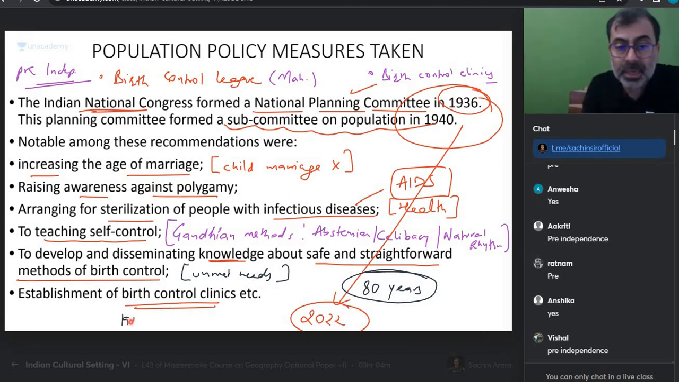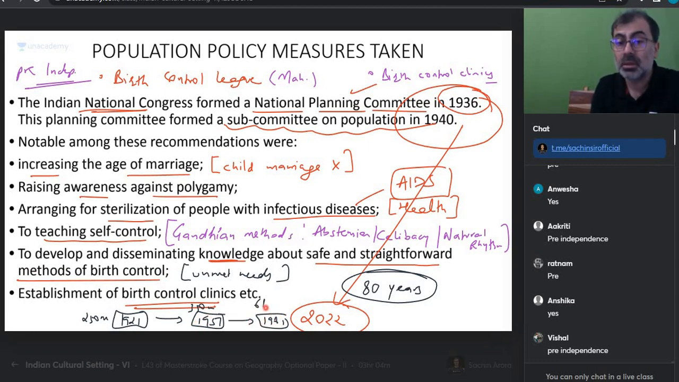Remember, pre-independence 1921, what was our population? 250 million. 1951, what was our population? 350 million. It was slow only. But 1981, how much did we reach? 680 million. Can you see? Azad hote hi, moment we got freedom, batting ka run rate बढ़ गया. Can you see that? Here it was slow growth.